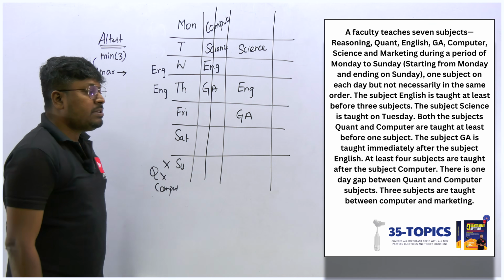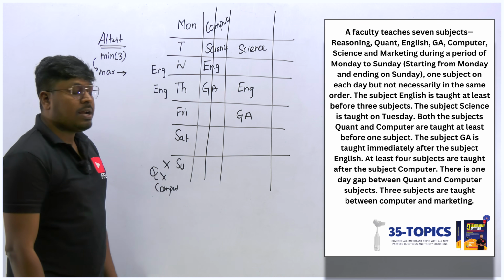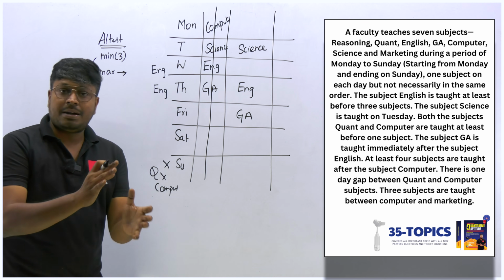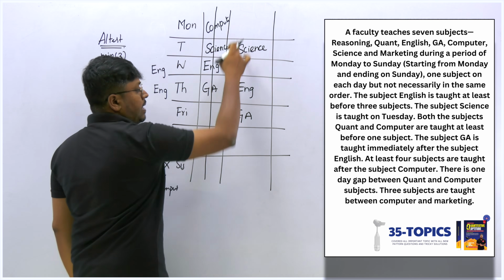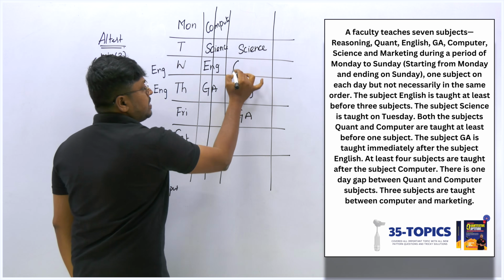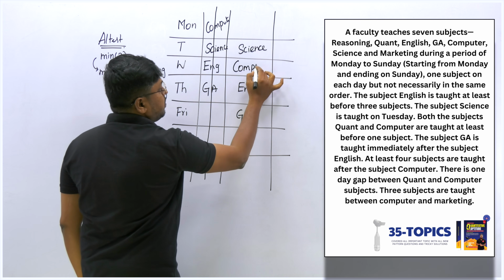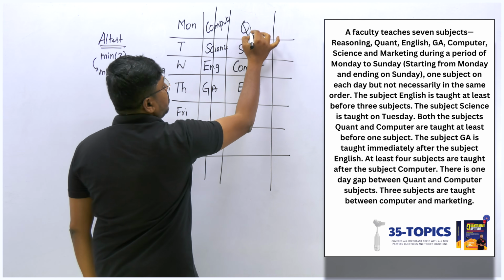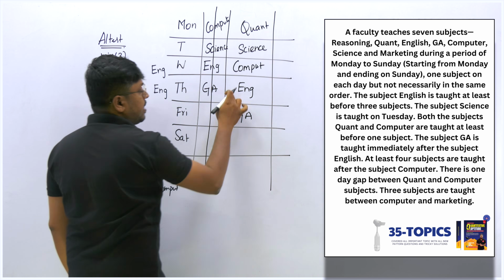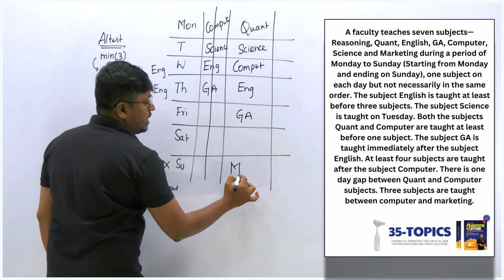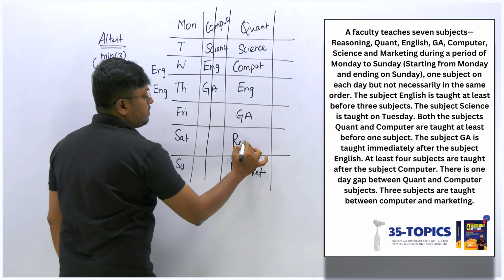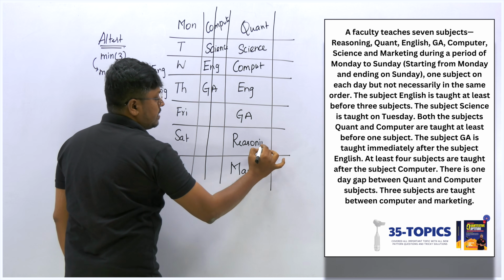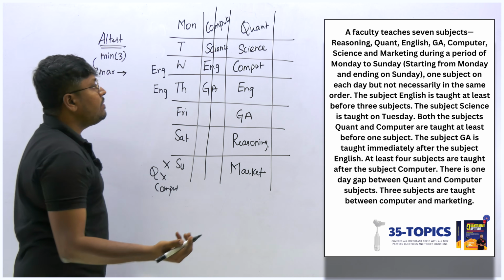Right? And the last point, 3 subjects are taught between computer and marketing. So between computer and marketing, there is a gap of 3. So if I fix computer here, I can't fix marketing. So this will be the only place for computer, and this will be quant, and between computer and marketing there must be a gap of 3, and only one subject is remaining, which will be reasoning. That's it. So I think we have finally fixed it, right?